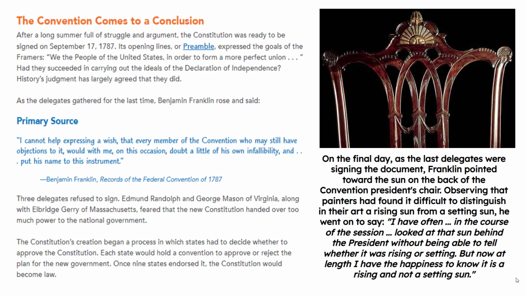Question 25. Summarize how Benjamin Franklin felt about the Constitutional Convention. He felt it was a success. He realized it wasn't perfect. There were some compromises. You know, when you think about the 3/5 compromise, it doesn't make a lot of sense. But overall, Benjamin Franklin saw a rising sun. He saw a country on the rise, not a country that was going to fall apart.